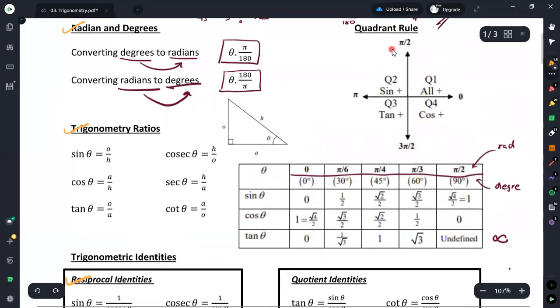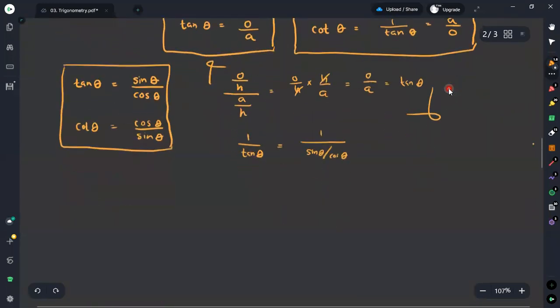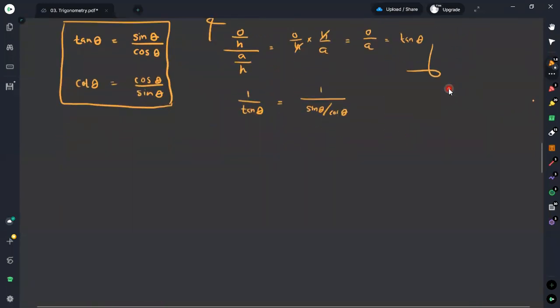Now we will have a look at the quadrant rule. The quadrant rule is a concept we generally use to identify the sign, whether it is positive or negative, that we get for sine, cosine, and tangent based on the four quadrants of the circle.